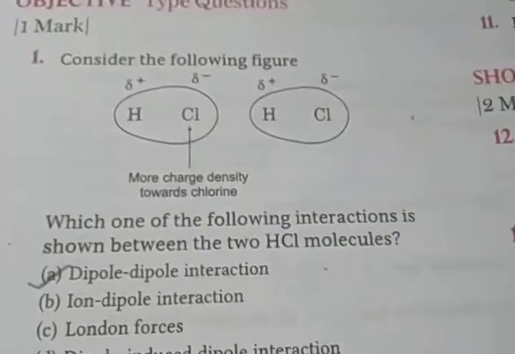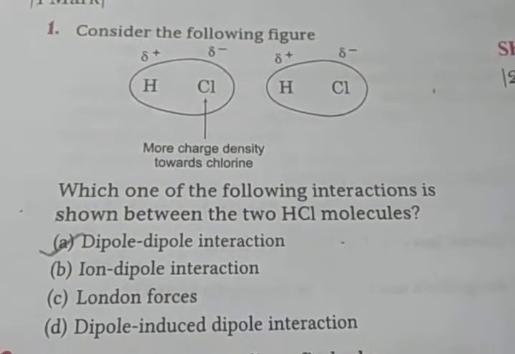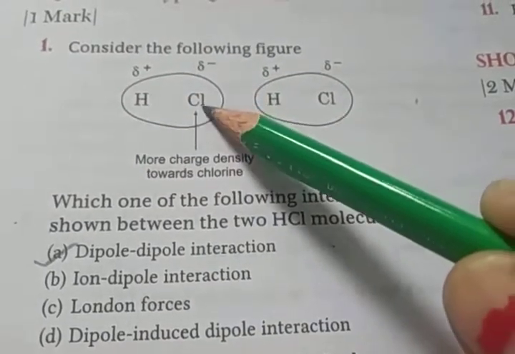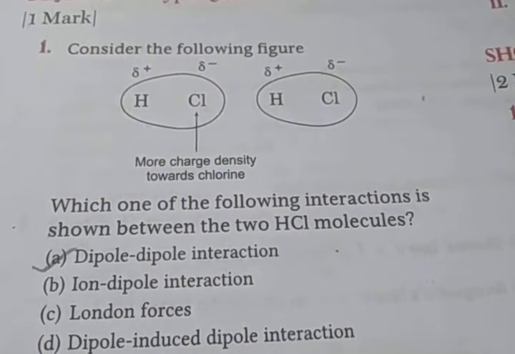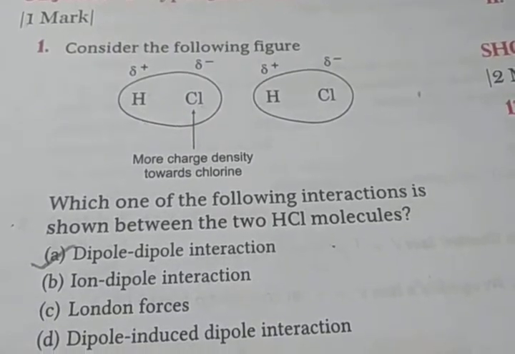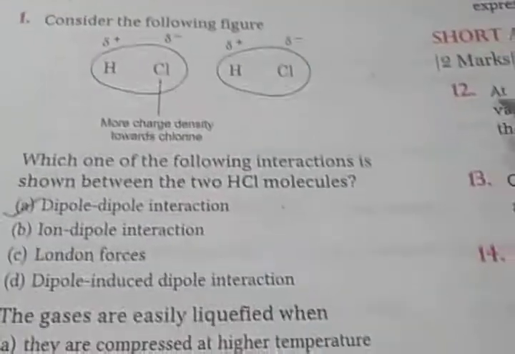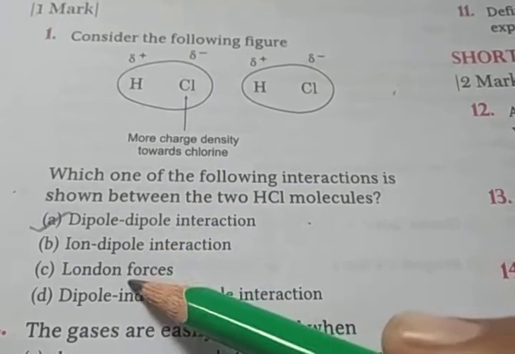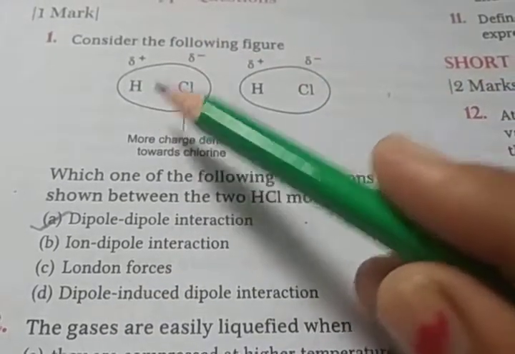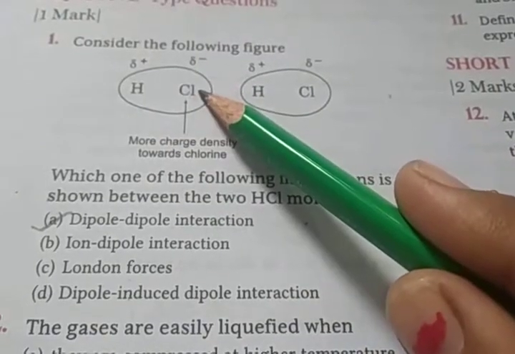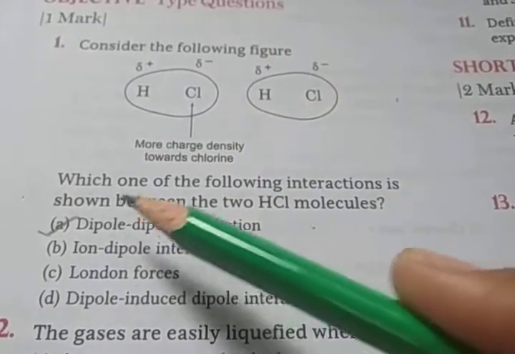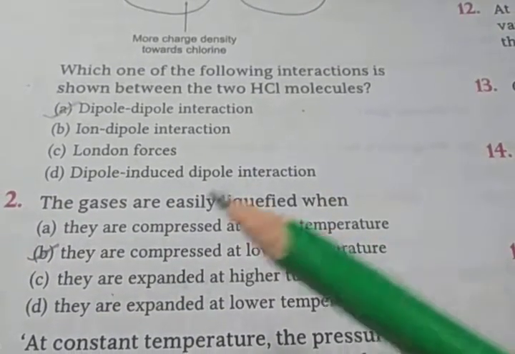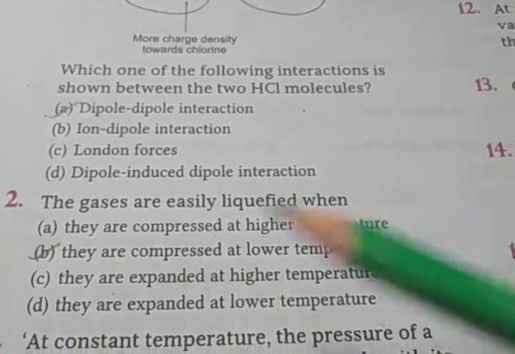Next question is, consider the following equation. You see H is partial positive, chlorine is partial negative. Which one of the following interactions is shown between the two HCl molecules? First is dipole-dipole interaction, then ion-dipole, London force, dipole-induced dipole. So here you see dipole-dipole interaction. Option number A.